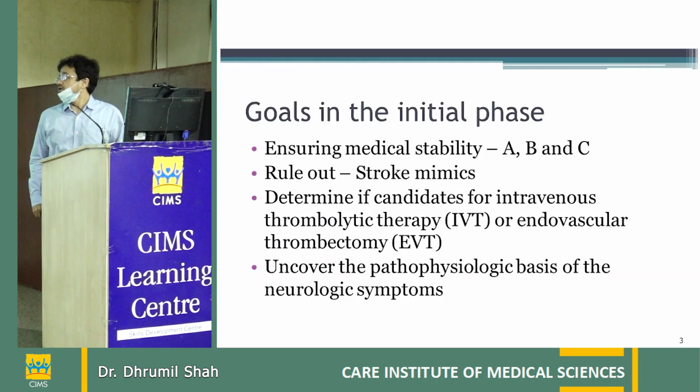So our goals in the initial phase, as the patient comes to the emergency department, are ensuring medical stability. As in any emergency, we have to first look for A, B, and C, that is airway, breathing, and circulation. Then to rule out stroke mimics by quick history and by quick imaging, and we have to determine if the patient is a candidate for intravenous thrombolytic therapy, that is IVT, or endovascular thrombectomy, that is EVT, and uncover the pathophysiologic basis of the neurologic symptoms.